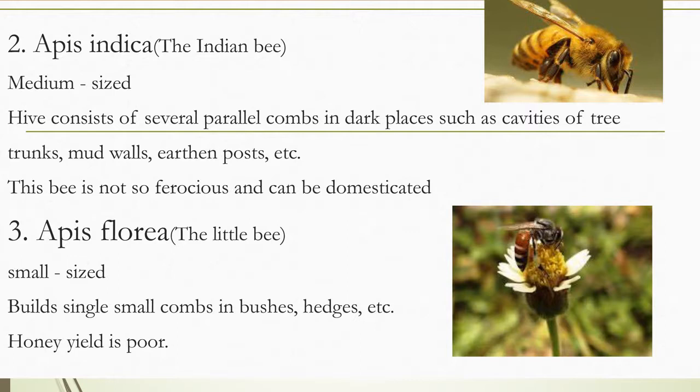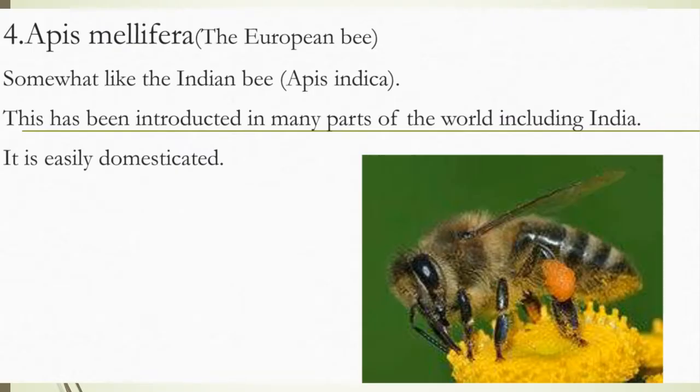Apis florea, this is the little bee, small in size, builds a single small comb in bushes, hedges, etc., but honey yield is poor. Apis mellifera, that is European bee, somewhat like the Indian bee Apis indica. This has been introduced in many parts of the world including India, and it is easily domesticated. Indian bee and European bee are majorly used for cultivation or in-field artificial rearing.